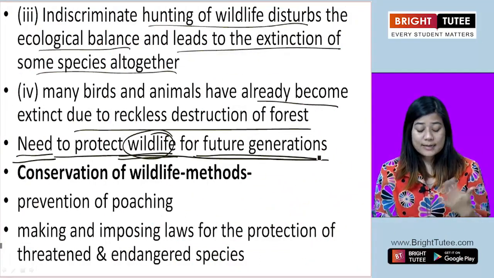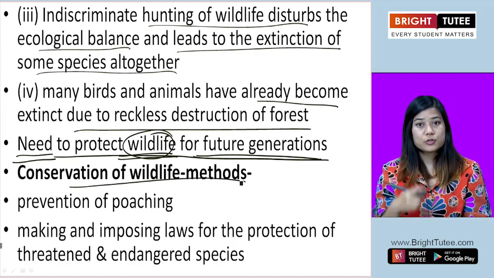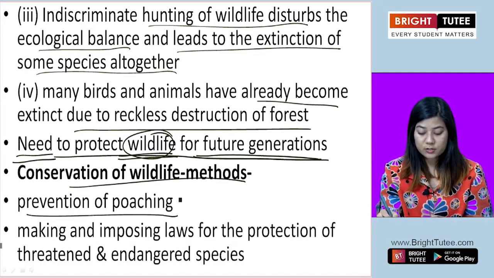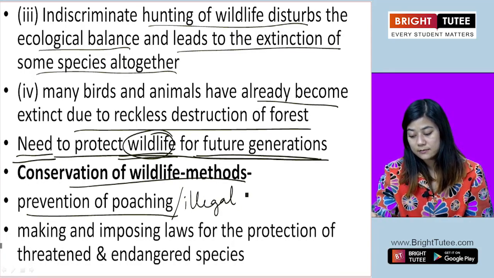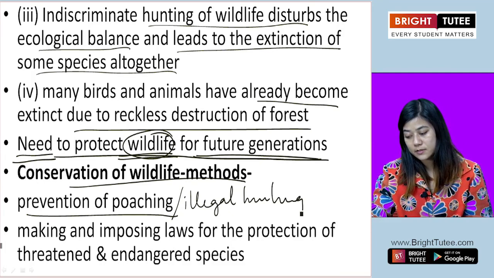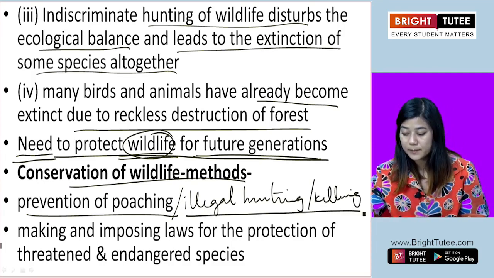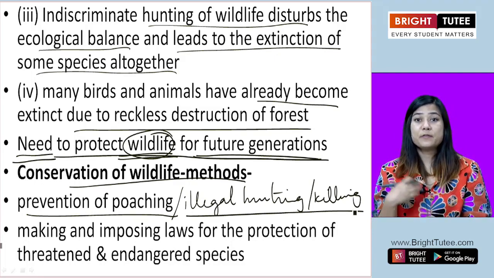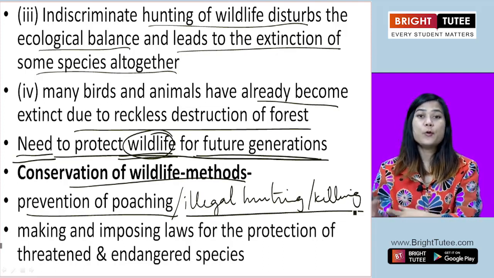Now we will look at some of the methods that we can use to conserve. One of them is prevention of poaching. Poaching means illegal hunting of animals or killing of animals for commercial purposes. So one of the methods is preventing acts of poaching or preventing the poachers.